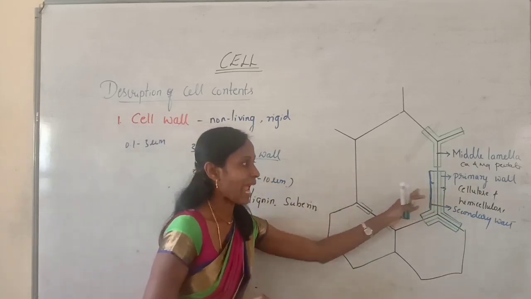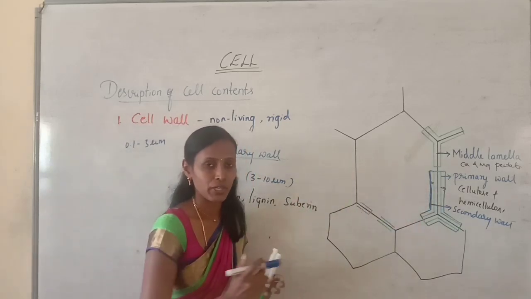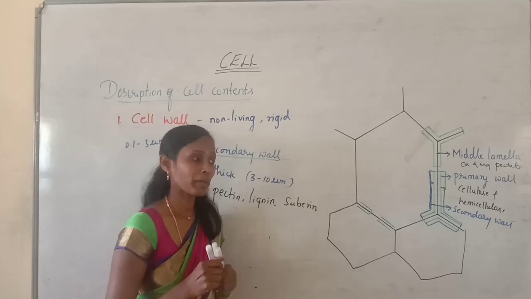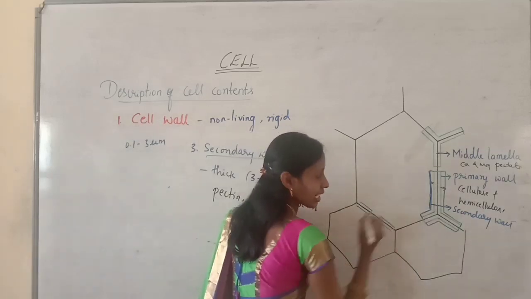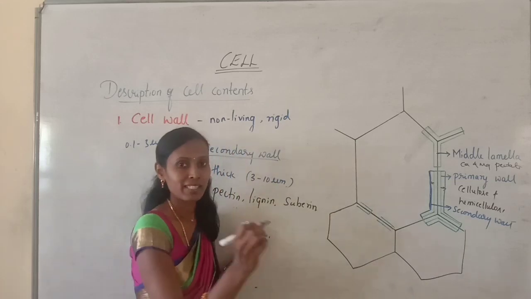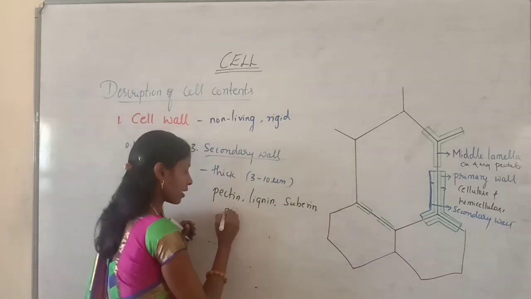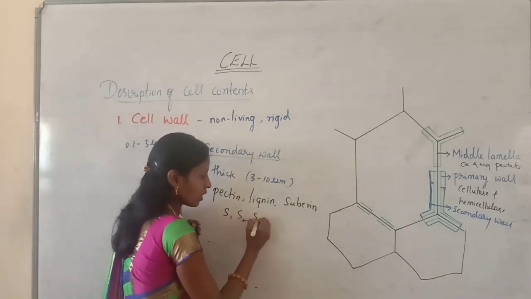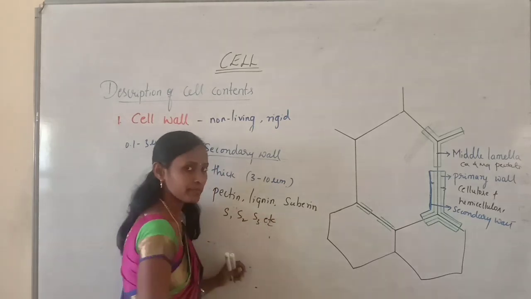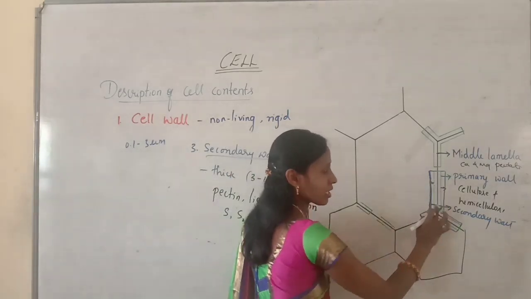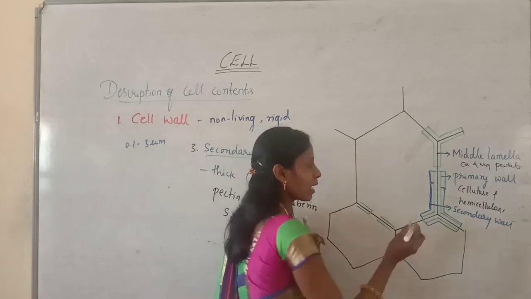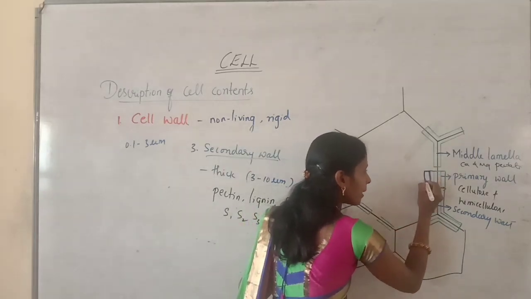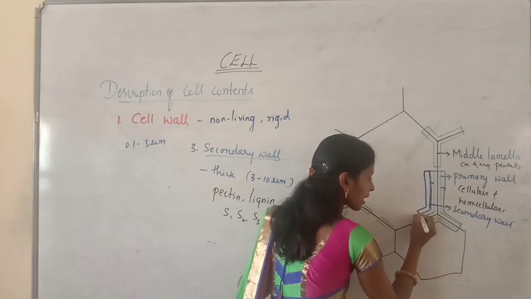It is the additional wall present inner to the primary wall, and there may be many secondary walls. Here you can see one secondary wall. If you find many secondary walls, they can be given as S1, S2, S3, etc. But the primary wall is always a single primary wall, while there may be many secondary walls.